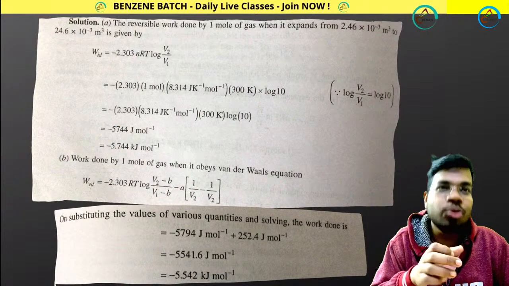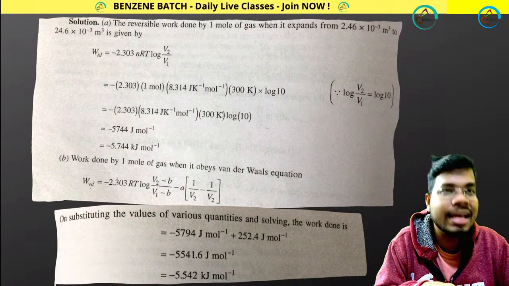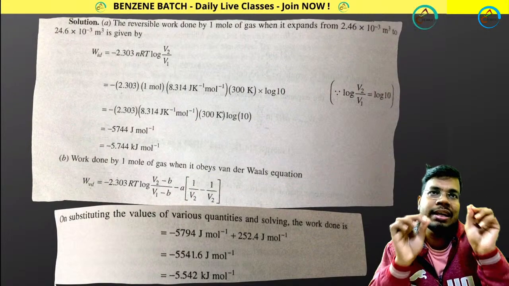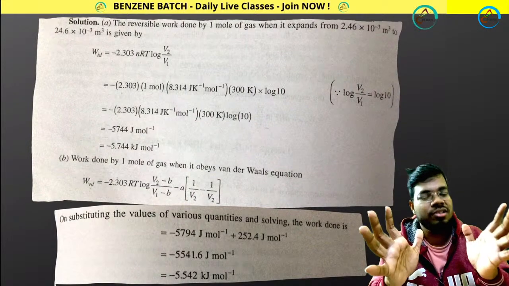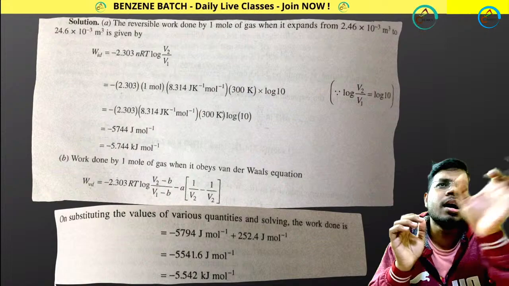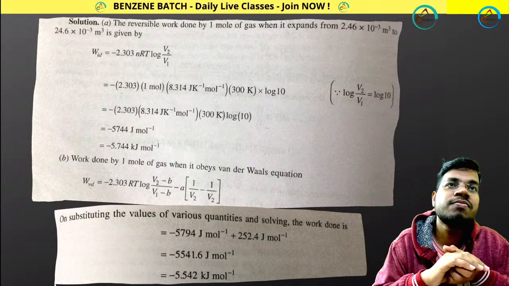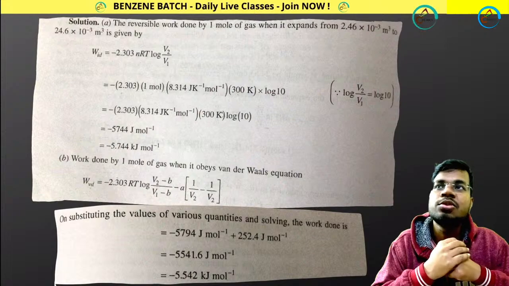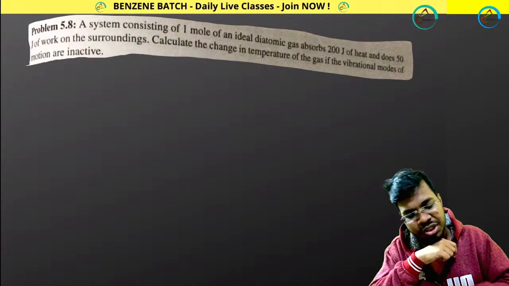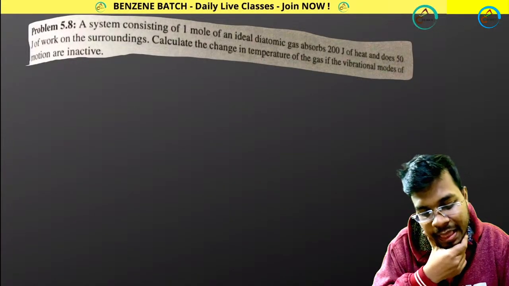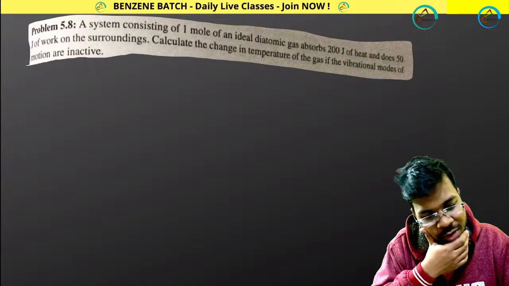So please do your calculation once again so that you get this exact value. If you are getting 5770, that means you are right. Maybe some mistakes are there here, but Arnab is getting the same value as written over here, minus 5546. Please solve it accurately. Moving to the next question, this one, solve it.